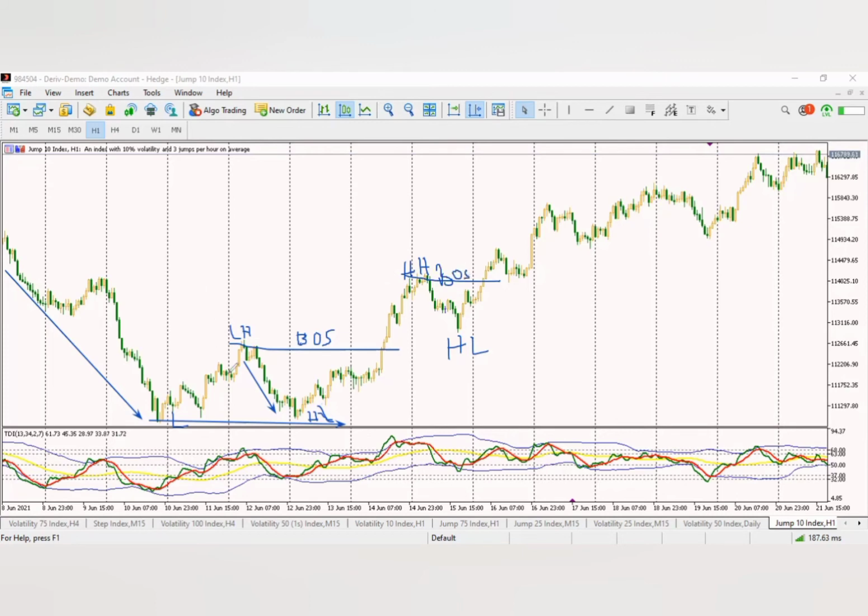You can see my screen, you can see the charts. So break of structure, then it gave us another what? Higher high. This is another higher high. Why? Because this high is higher than this high. This is a high. This is also a high, but this high is higher than this. So this is a high. Then the market retraced again and gave us what? Higher low. Can you see now?